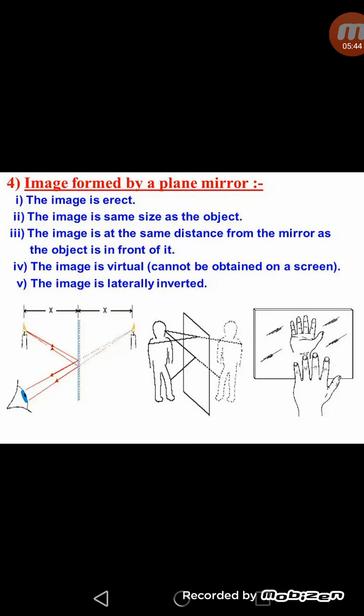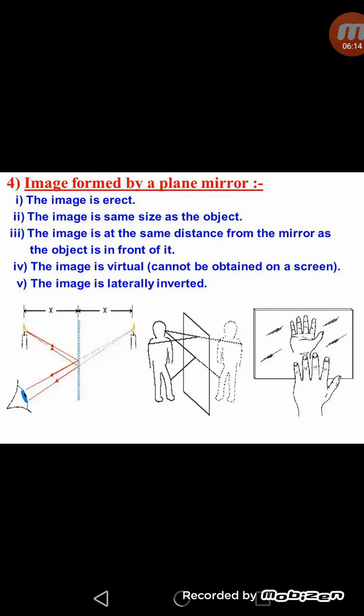Now as we know, plane mirror makes the image by the process of reflection. What are the characteristics of the image formed by a plane mirror? The image which is formed in a plane mirror is always erect. It is of the same size as the object, and the distance between the image and the mirror is always equal to the distance between the object and the mirror.